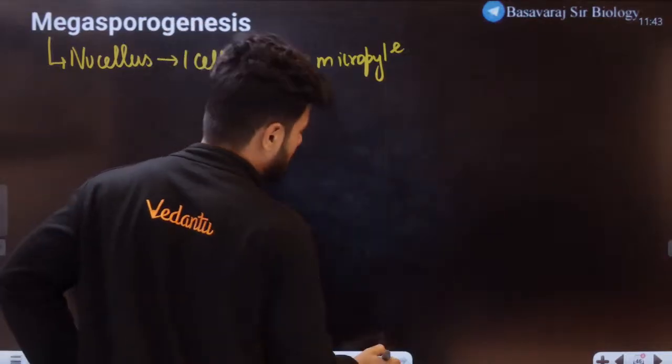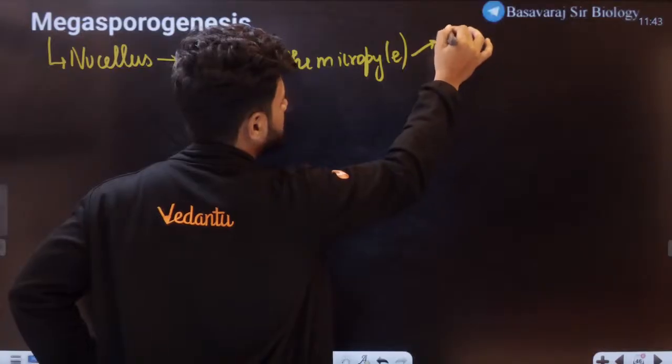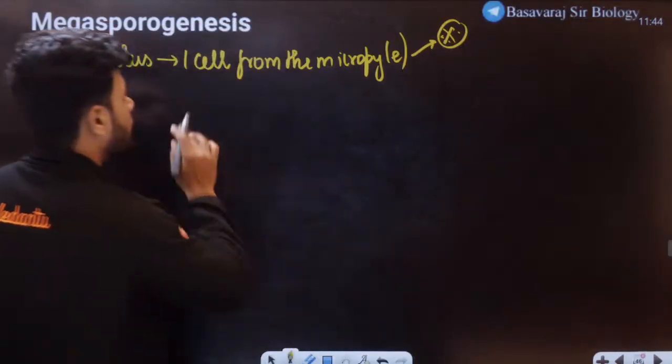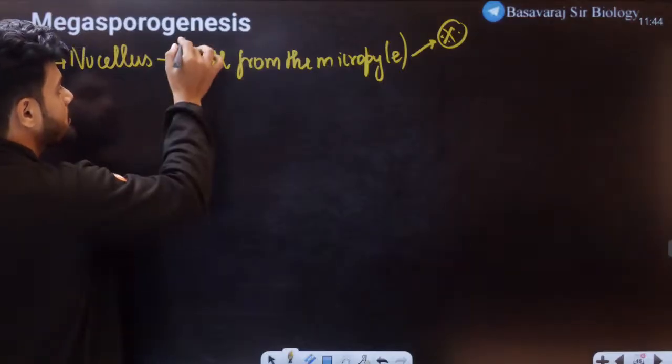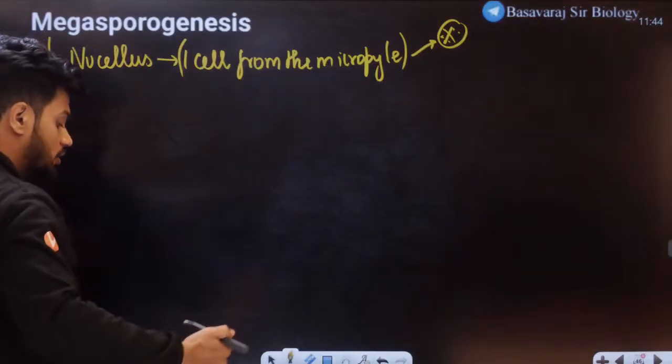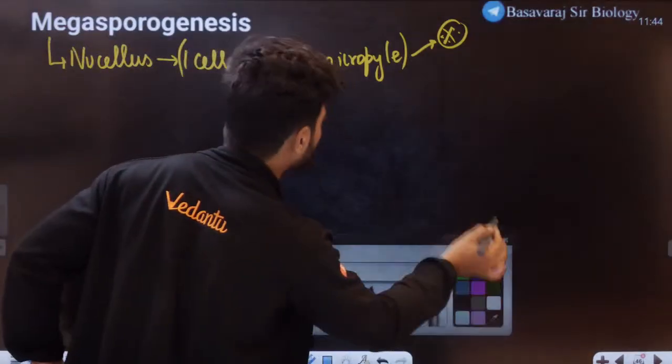Very important, students. This is very important. NCERT has given it here. One cell from the micropylar region undergoes differentiation and becomes large.